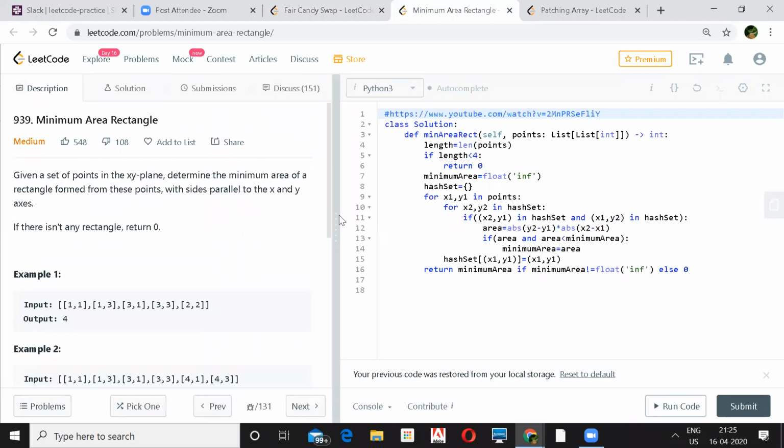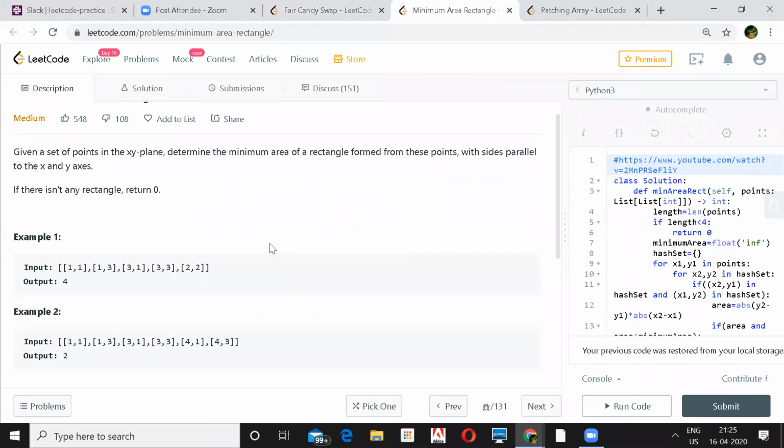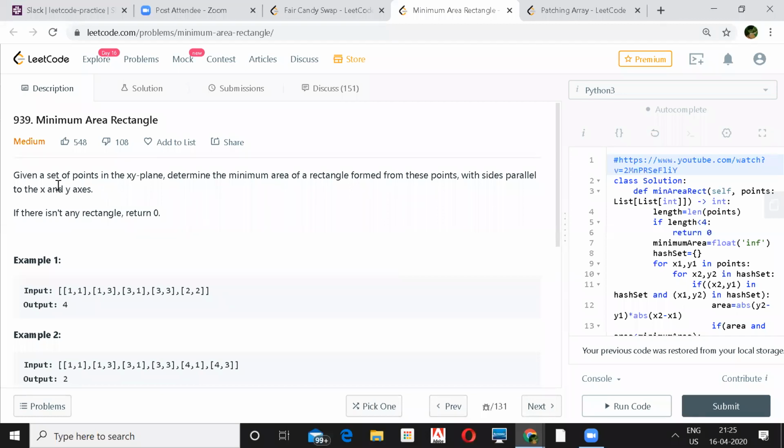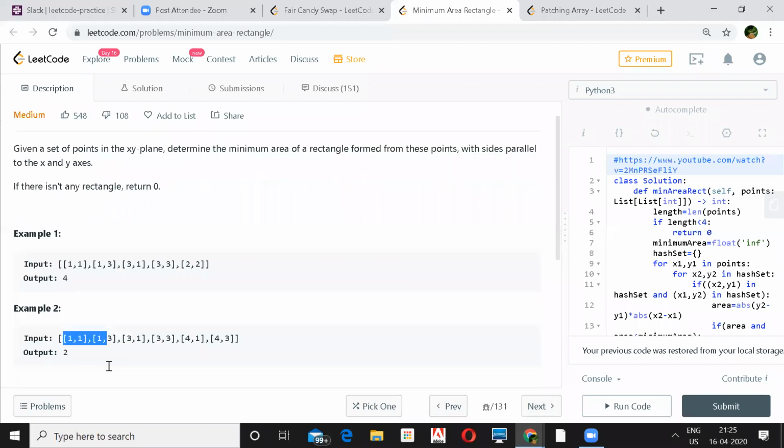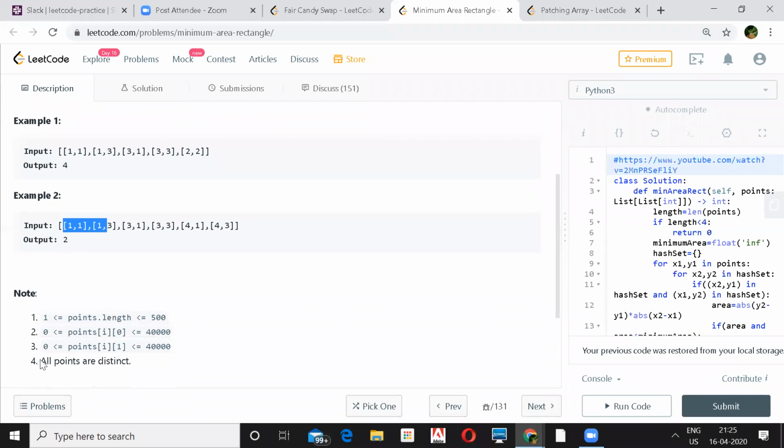So this is a set of points given in the xy plane. We need to determine the minimum area of a rectangle formed from these points with sides parallel to the x and y axis. If there isn't any rectangle, we need to return 0. So these are the points given. The minimum area is 4. And all the points are distinct. No duplicates inside this. And these are the ranges.